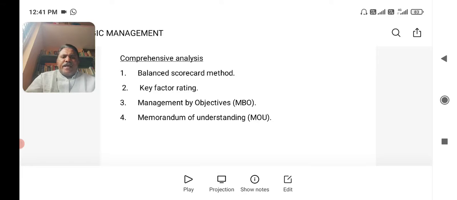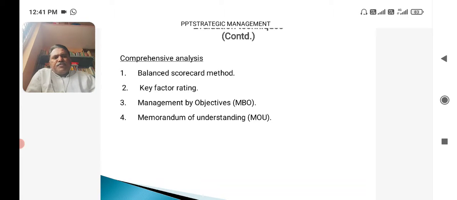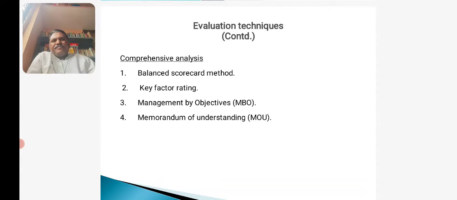Now let us discuss the third one, that is management by objectives. See, this system is proposed by Peter F. Drucker. Management by objectives is proposed by Peter F. Drucker. It means continuously evaluating the performance of the organization against the objectives which are already decided. It is nothing but MBO, management by objectives.